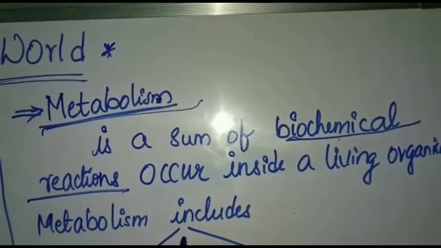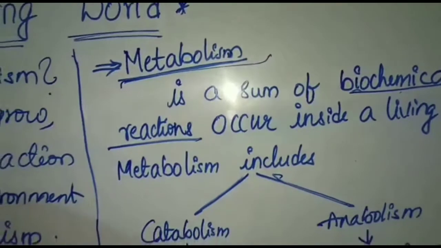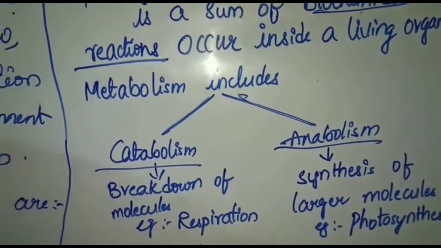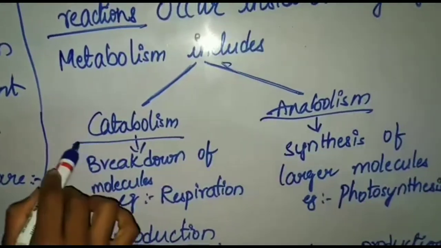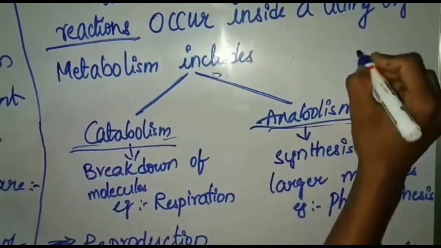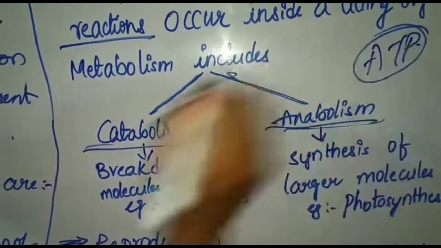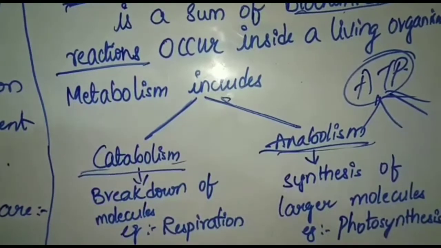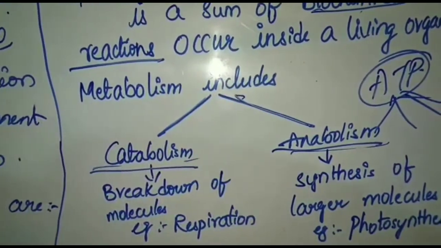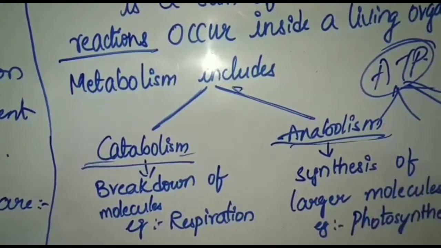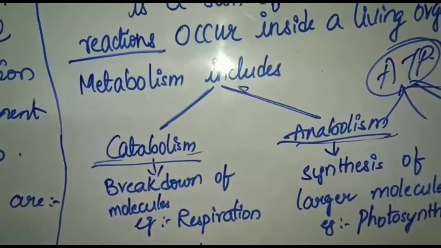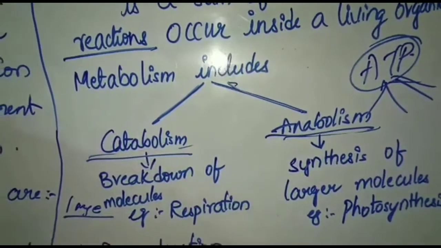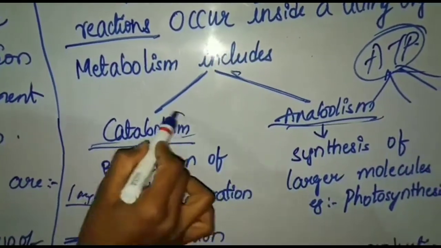Metabolism shows two things: catabolism and anabolism. If ATP is a large molecule, it will break into small pieces, for forming a protein. This breaking down of a large molecule is known as catabolism.